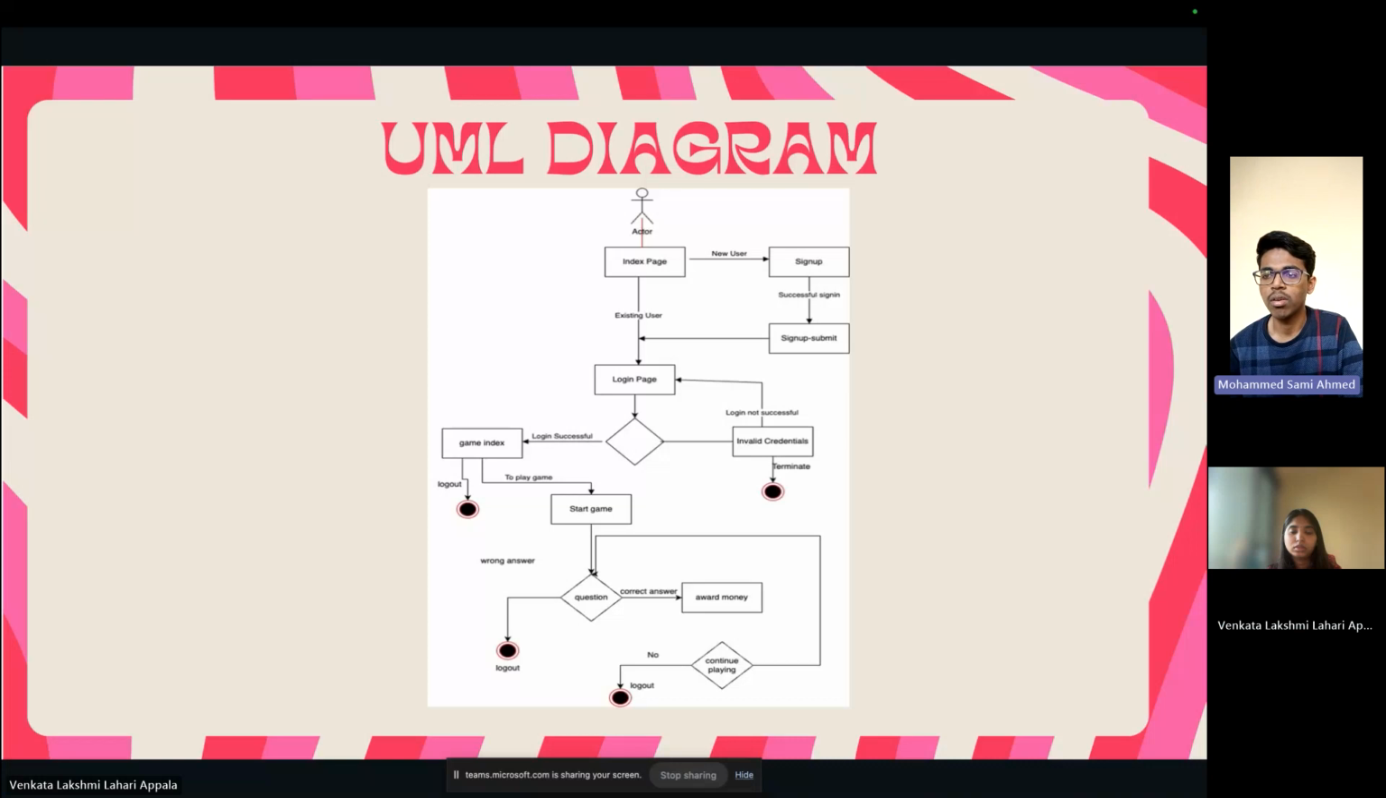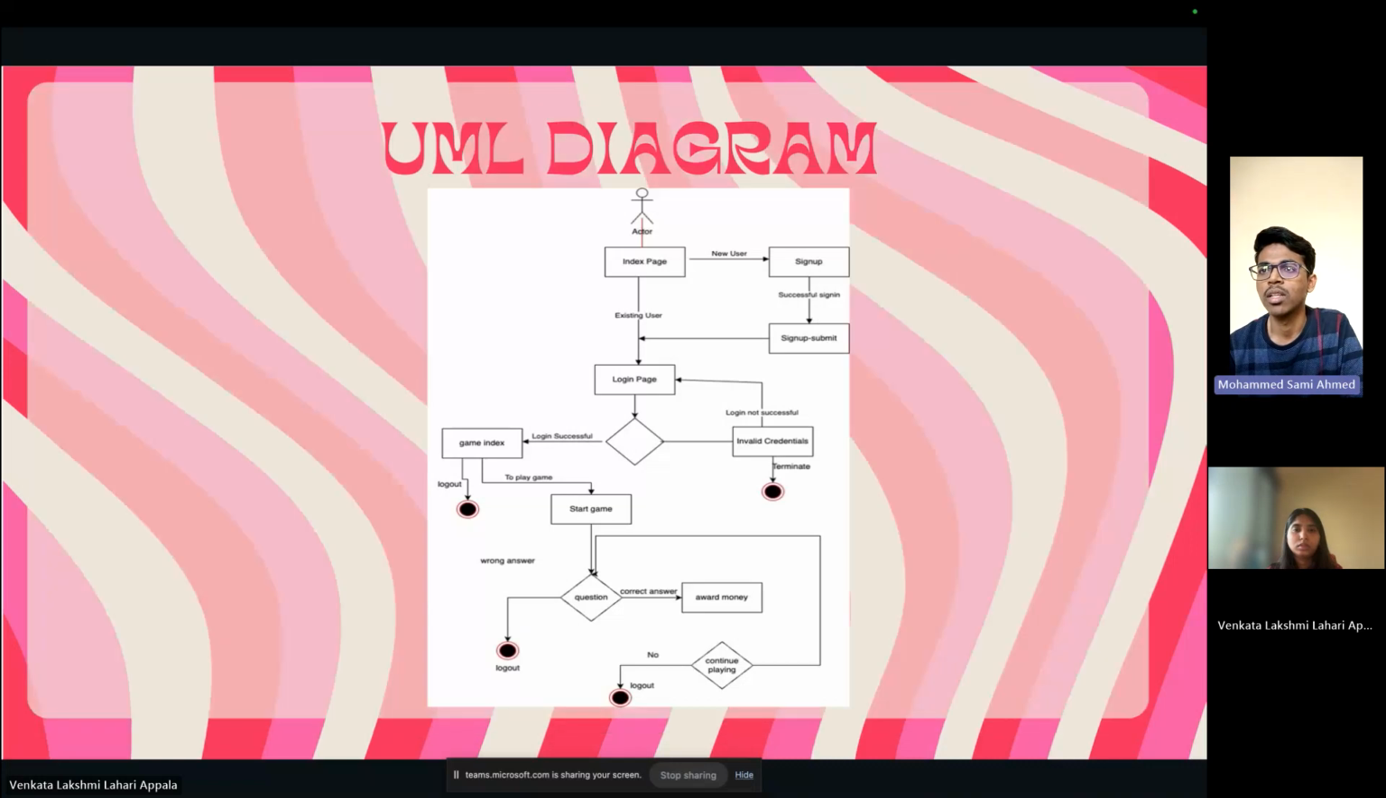If he enters any wrong answer during his game, then he'll lose the game and be out of the game. If he wants to be a millionaire, then he needs to continuously answer all of the questions without an incorrect answer. And if he wants to exit in between the game, he can also use a button to exit out of the game. So this was all about the UML diagram.